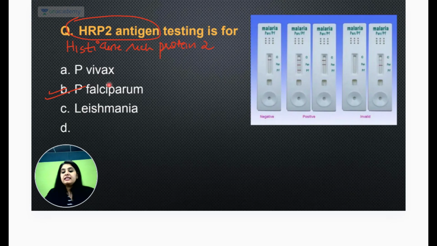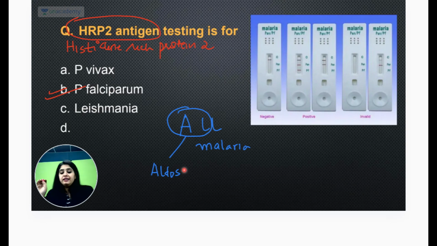So please remember that all the malaria species that you ever think of on this planet, Vivax, Falciparum, Malariae, Ovale, Knowlesi, कोई भी वाला malaria हो, all of them, they are going to show you AL for aldolase. All of them will show AL for aldolase. And what is the other L that you have? The other L is going to be LDH. सबके अंदर कौन सा antigen होता है? Aldolase is there, LDH is there.